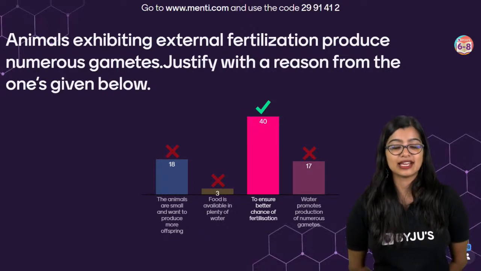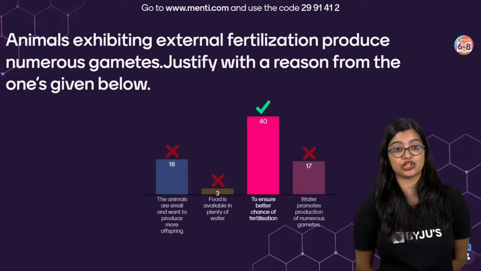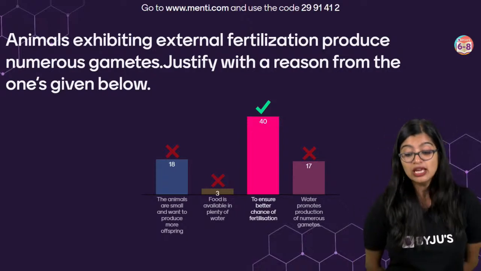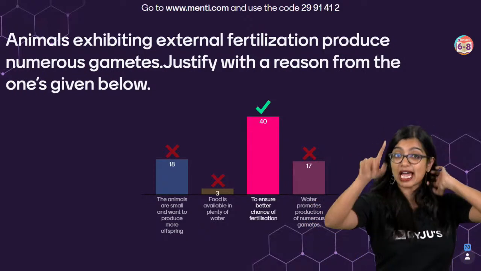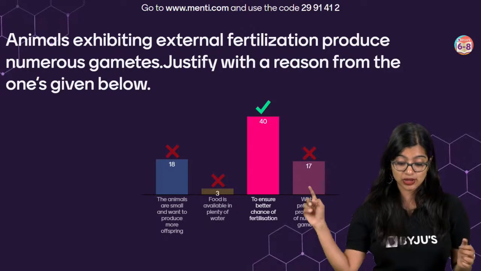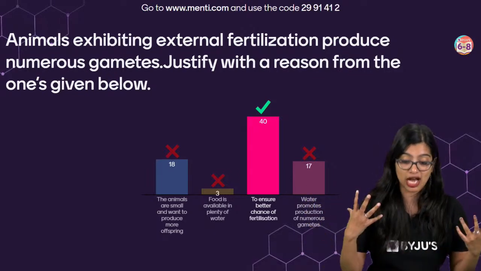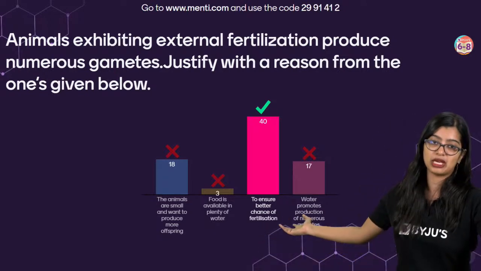Even if this question is coming for the 50th time, there are some of you who are having some doubts. So those who exhibit external fertilization, where the fusion of gametes happens outside the body, produce a large number of gametes so that they can ensure better chances of fertilization, right? So that is what we mean by this.